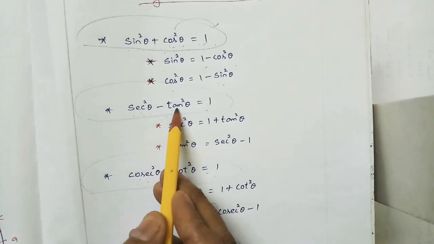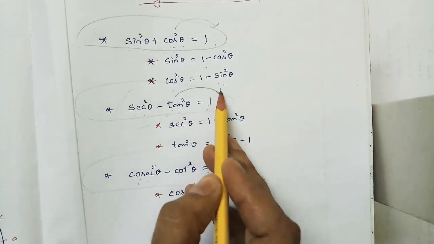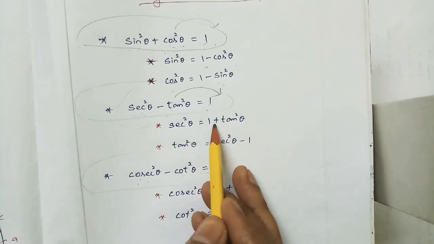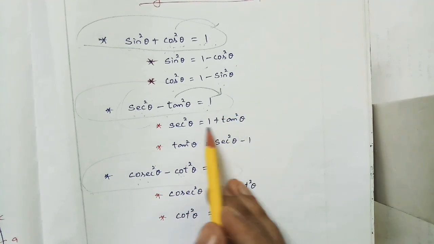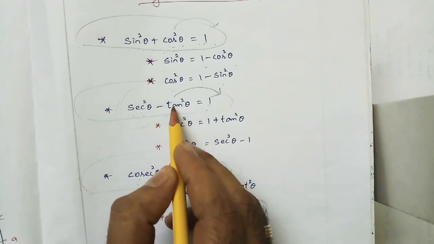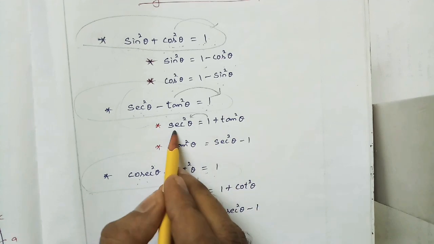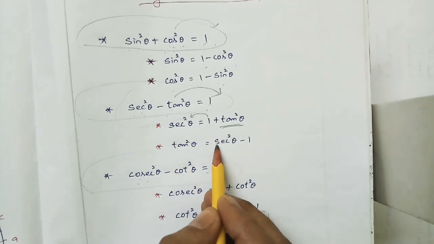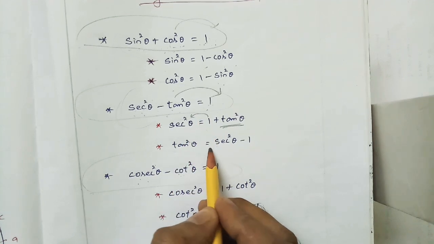The same thing: sec square theta minus tan square theta is equal to 1. Suppose I need sec square theta. Bring minus tan square theta to the RHS, and it will become plus. So sec square theta is equal to 1 plus tan square theta. Suppose I need tan square theta. Taking tan square theta to the RHS it will become plus, and taking 1 to the LHS it will become minus 1. So tan square theta is equal to sec square theta minus 1.